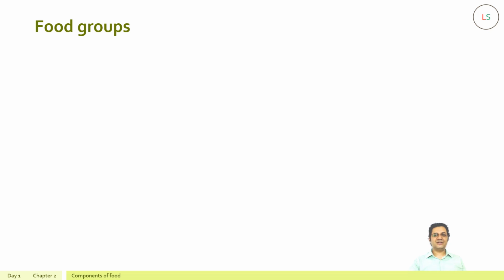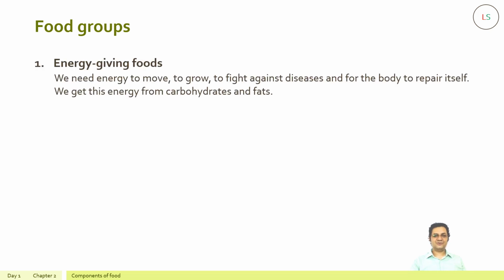Let's have a close look into all these three groups. So the first one, energy giving foods. We need energy to move, to grow and to fight against diseases, and also for the body to repair itself. We get this energy from carbohydrates and fats.